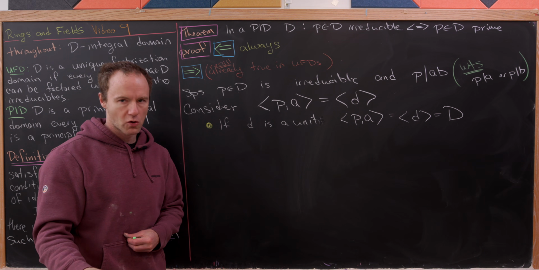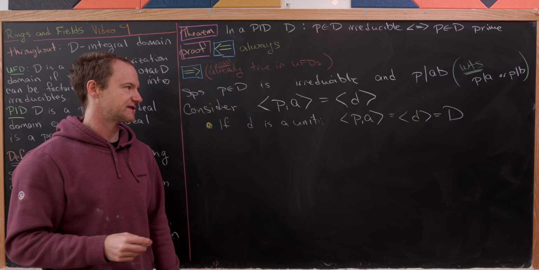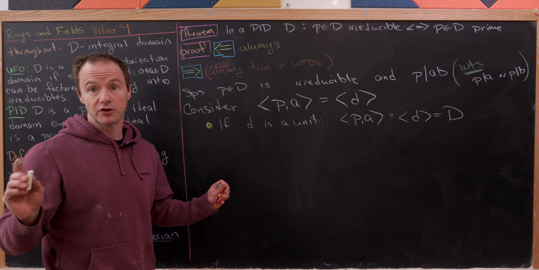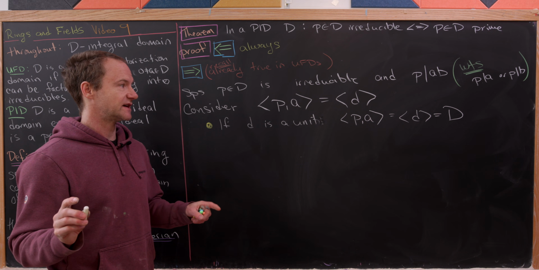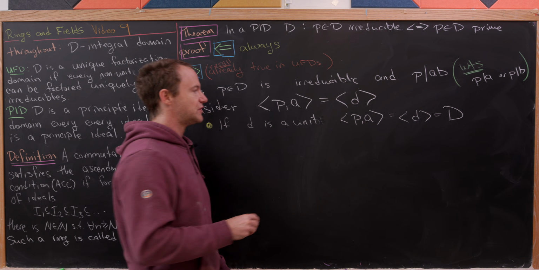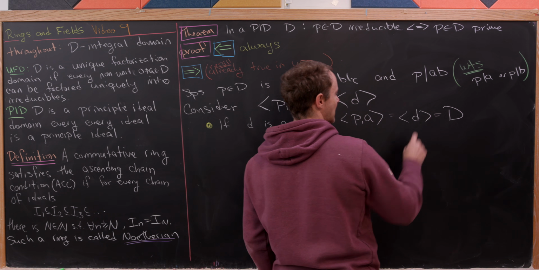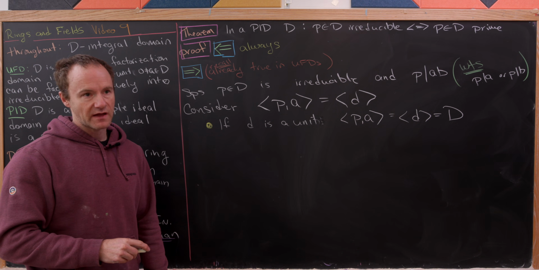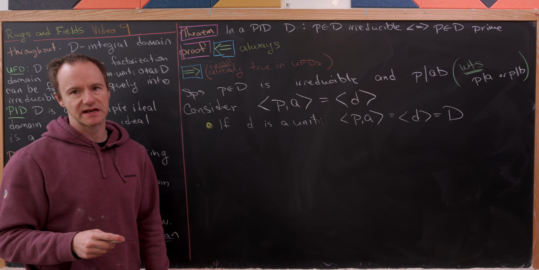Probably in a previous homework exercise or other exercise that we've done for this class, or maybe you should do this on your own if you haven't done this exact exercise, is show that if you take the principal ideal generated by a unit, you get the whole ring.